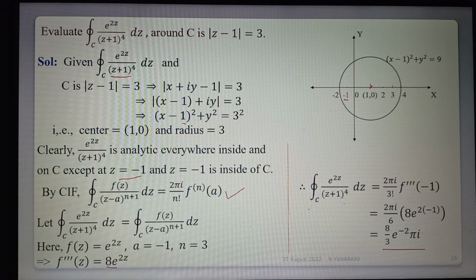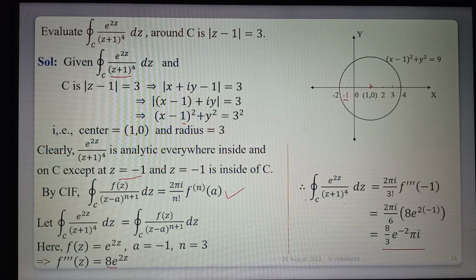Okay, this is understood. These were 3 examples on Cauchy's integral formula. The remaining problems we will do in the next class.